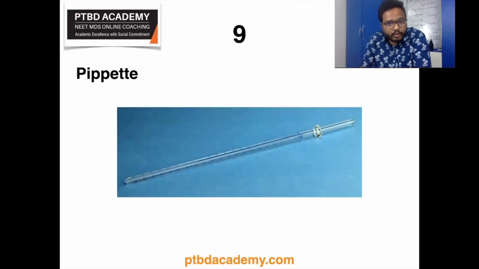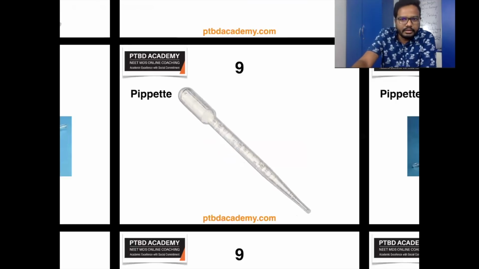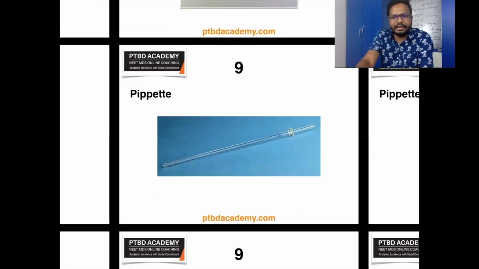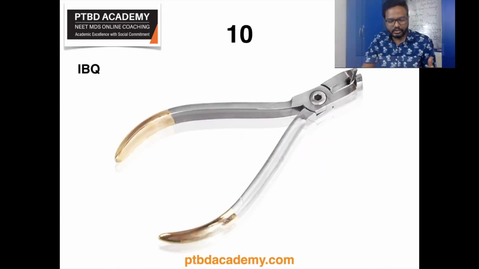Wintrobe's tube, which employs a Pasteur pipette, is used for evaluating ESR as well as packed cell volume. Right? So this is some additional information. I hope it's useful. So the Westergren tube is used for determining ESR, and the Wintrobe tube is used for determining ESR and PCV. Okay. Now let's move on to our next question. Next time we should be able to identify those pipettes as well.